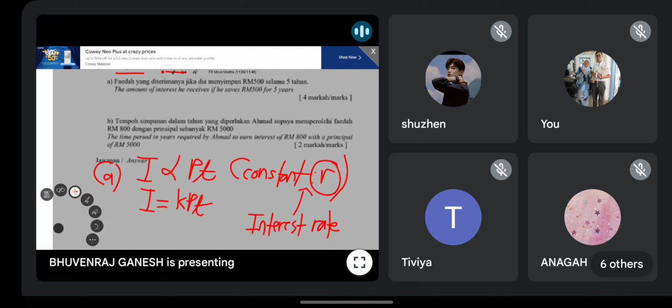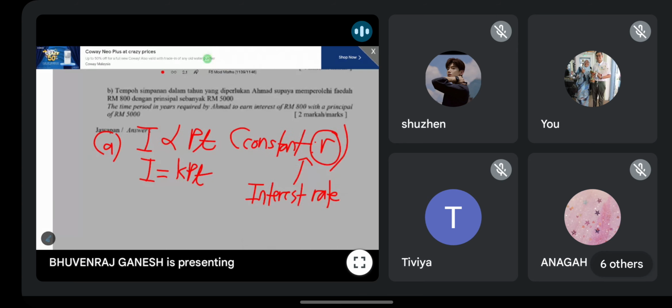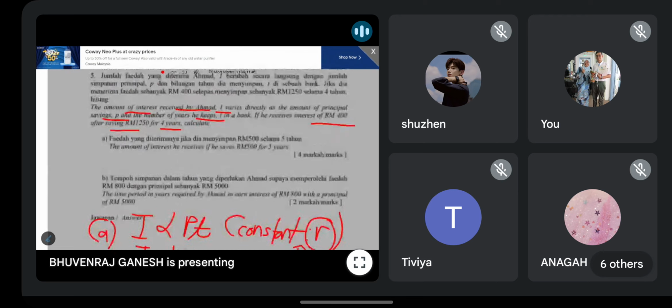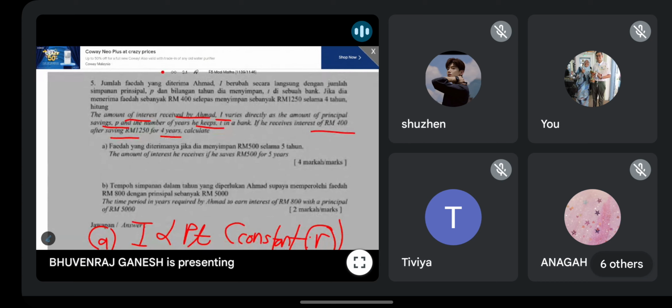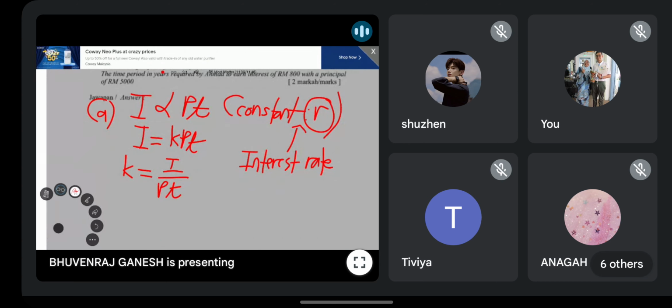Simple interest. Alright? So then you can use the information directly. Means that you want to find your K equals I over PT. So if you refer here, I is equal to 400, P is 1250, T is 4. So you will get this one.